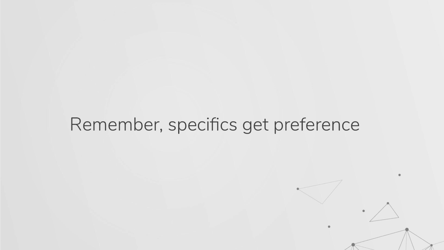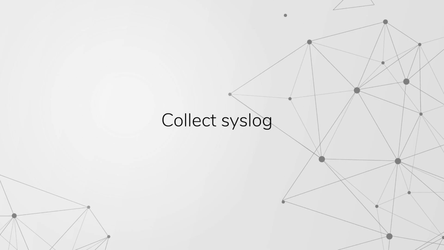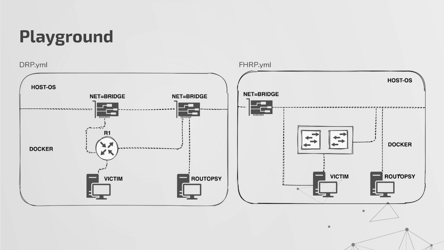We can also attempt to perform blue team detection against these attacks by collecting syslogs of the various network devices and monitoring for state changes, monitoring for new neighbors on a dynamic routing protocol, or monitoring for a new active on a First Hop Redundancy Protocol. But if you're a skilled attacker, you may probably want to just redirect that traffic elsewhere. Tyron, do you want to introduce them to the playground?